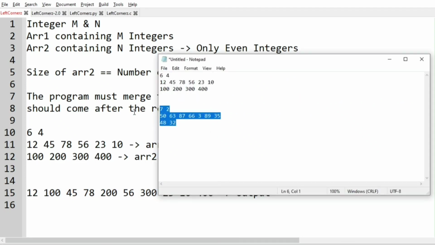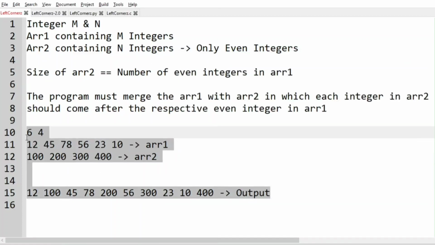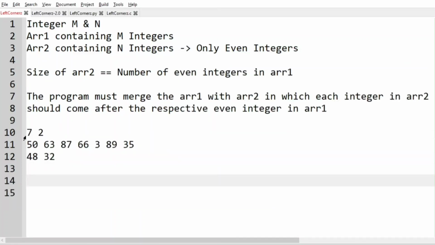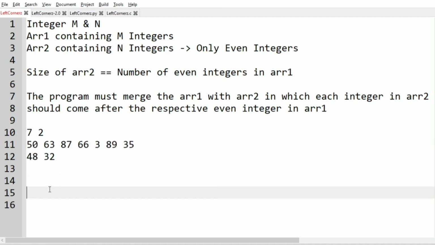Now we'll take our another test case. So in this test case we have, this is array 1 and this is array 2. So first we must print 50. And 50 is an even integer, so we'll print 48 from array 2.